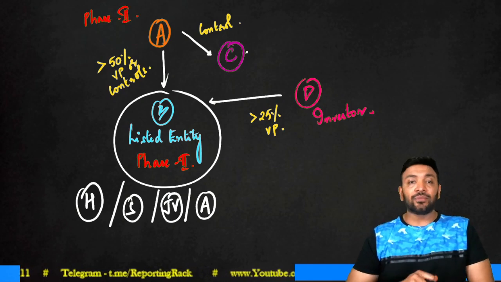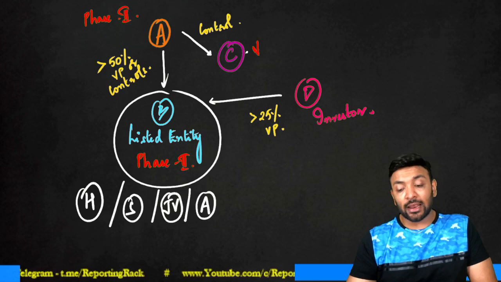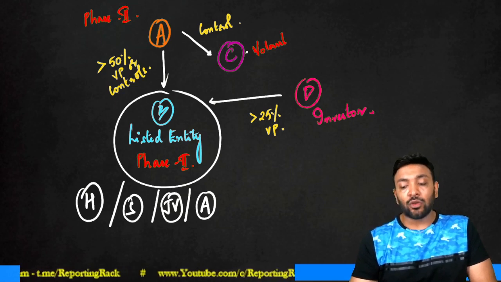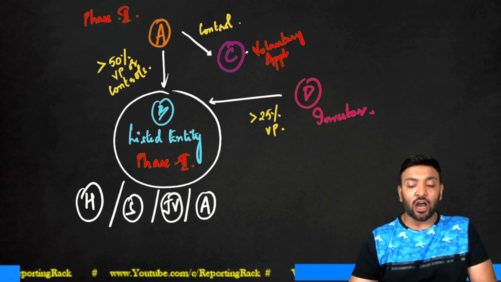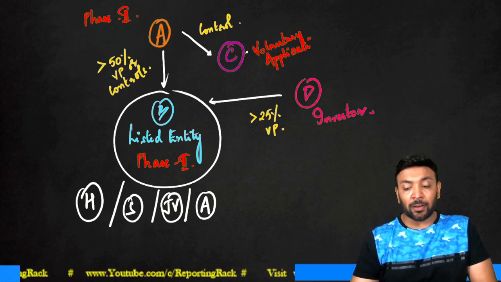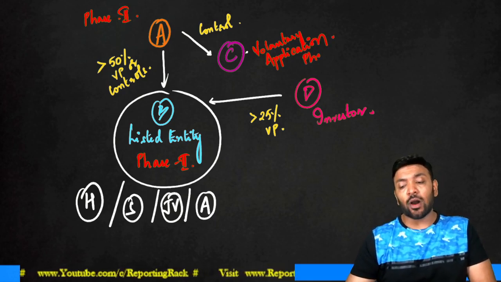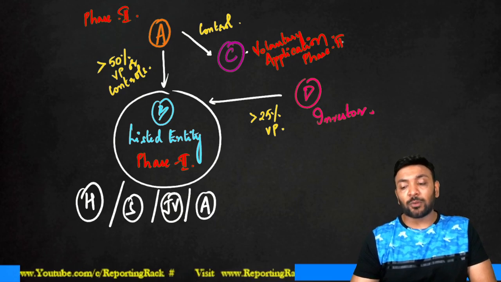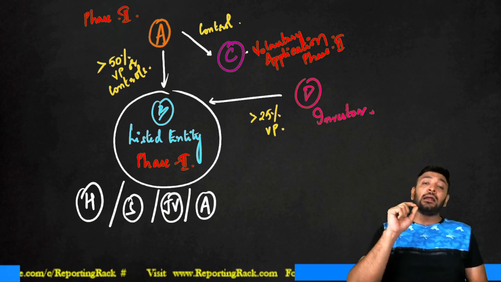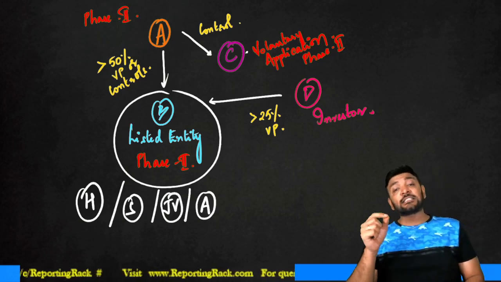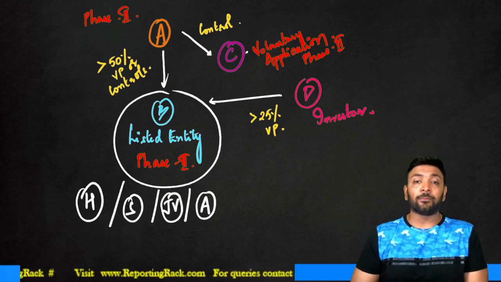What about C? C is a co-subsidiary. Should I apply? Here you can voluntarily apply. Why voluntary application? Voluntary application because as such it does not apply, but to facilitate consolidation, it is better you apply phase 2. Otherwise, you have to prepare 2 sets of financial statements, one standalone for C under company's accounting standard rules, and subsequently as per IND AS following your company's IND AS rules.